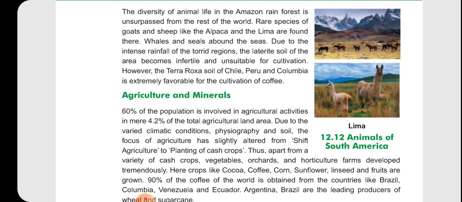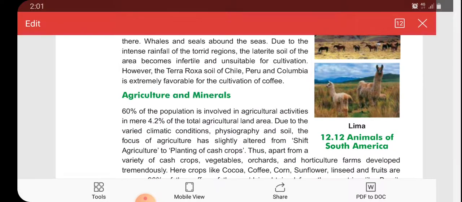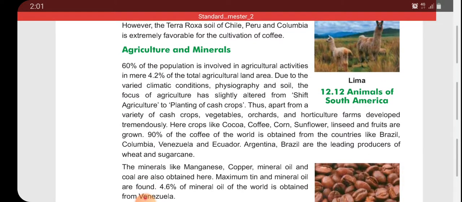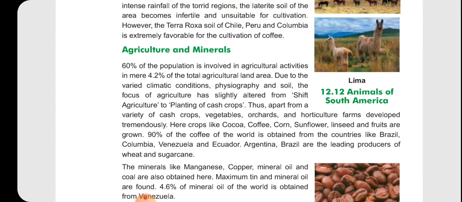However, the terra roxa soil of Chile, Peru and Colombia is extremely favorable for the cultivation of coffee. This is a particular type of soil that is very fertile and very good for coffee.